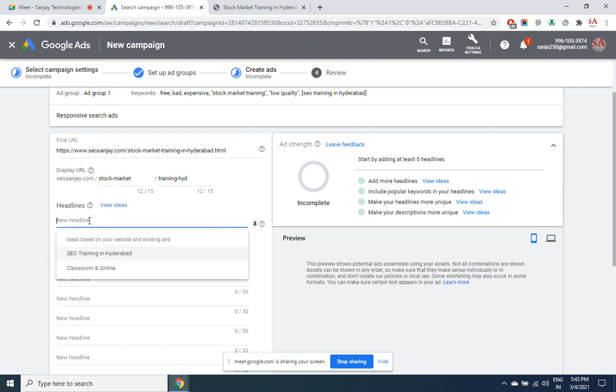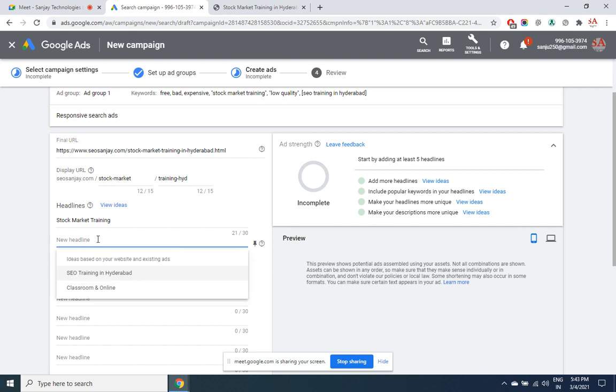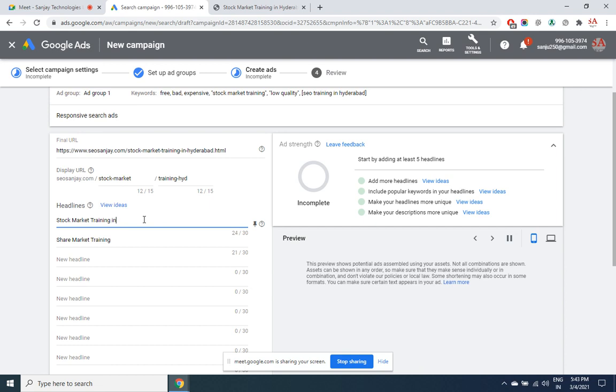So let's say the first headline I would wish to have is... Second headline. You can have only the first letter of every word as capital. You cannot make all the characters caps. That will get rejected. This is against the policy. We have more characters, so let us use them.